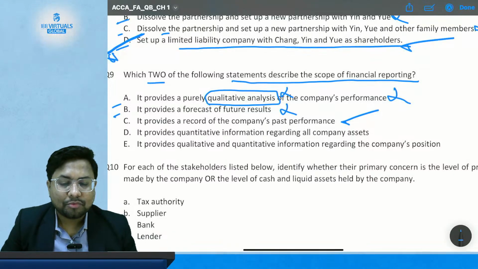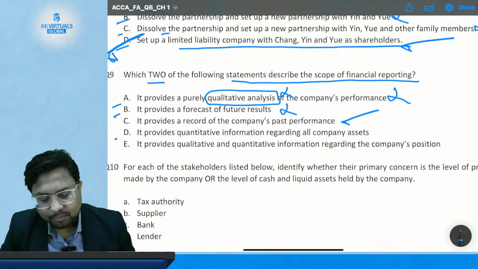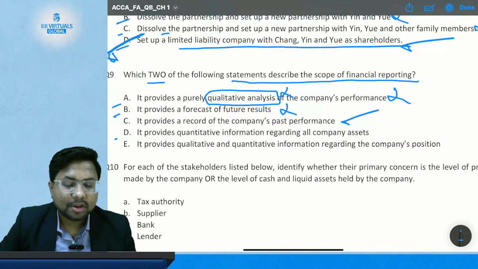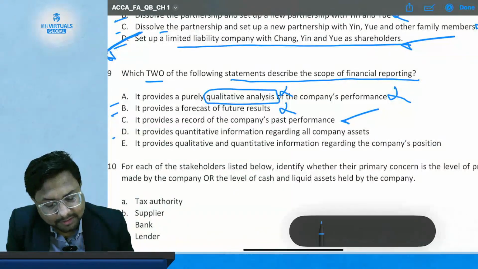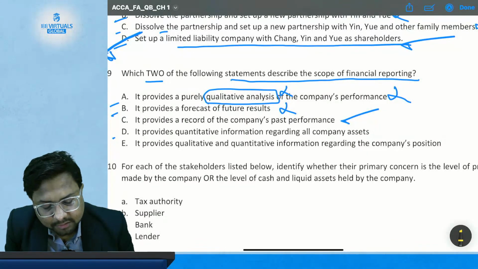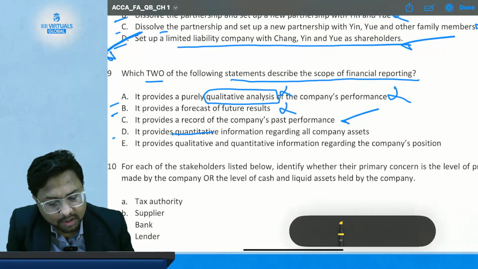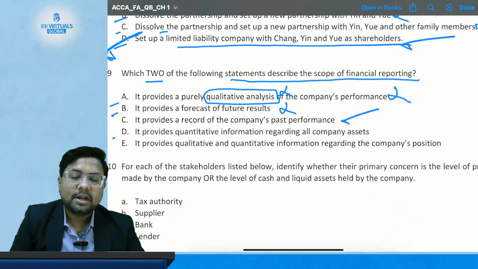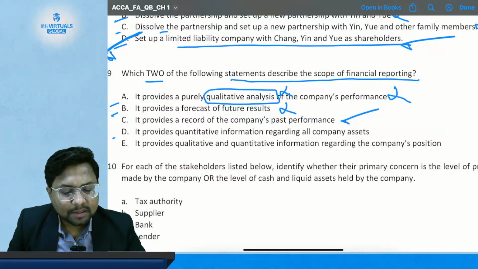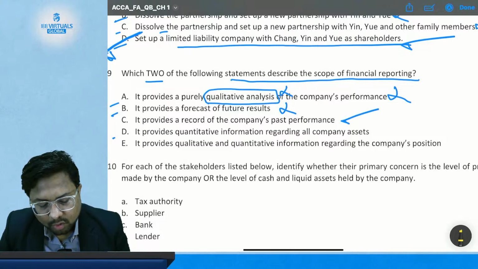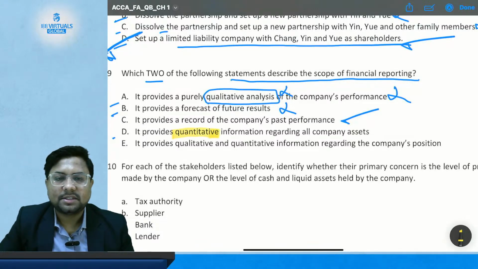Now check option D. It provides quantitative information regarding all companies' assets. So now you will say, sir, now the word quantitative has appeared. So this option is correct, because you have said financial reporting does not provide qualitative analysis but only provides quantitative. So now I have read quantitative, so now this option is correct.